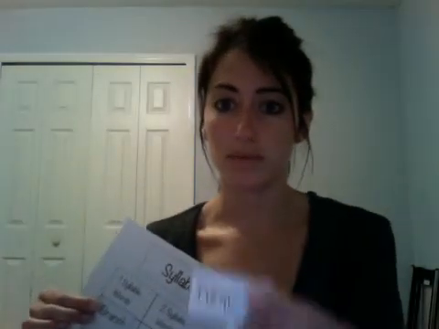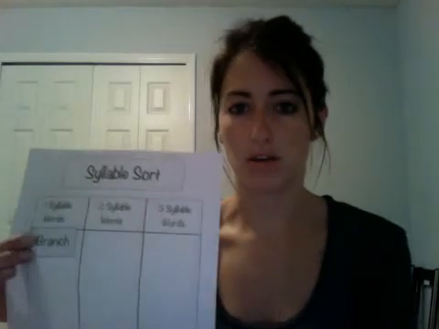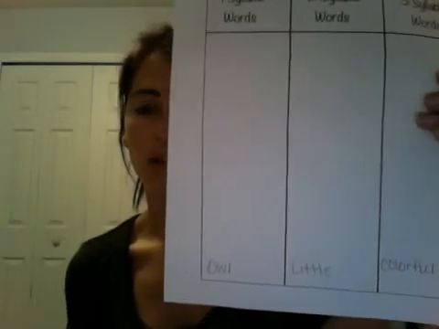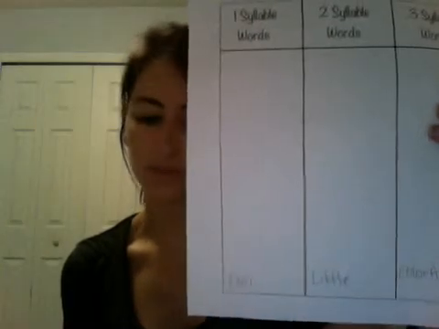And they will go through each vocabulary word and glue them into the correct spot. Once they are done with that, the students will add 2 words to each column of their own. They don't have to fit with the story, they don't have to be about the story, as long as these words have the correct amount of syllables for each column. My example that I wrote at the bottom, for 1 syllable words I put owl, for 2 syllable words I put little, and for 3 syllable words I put colorful.